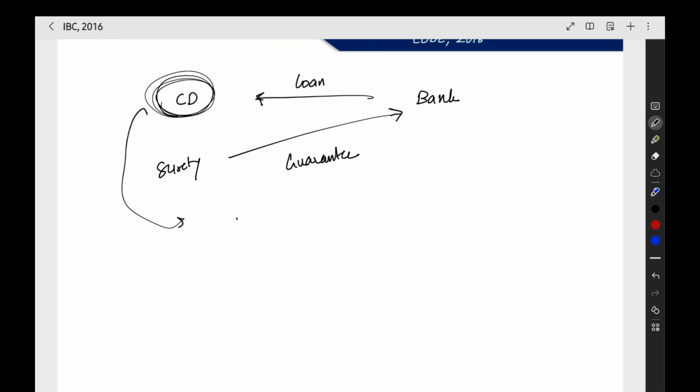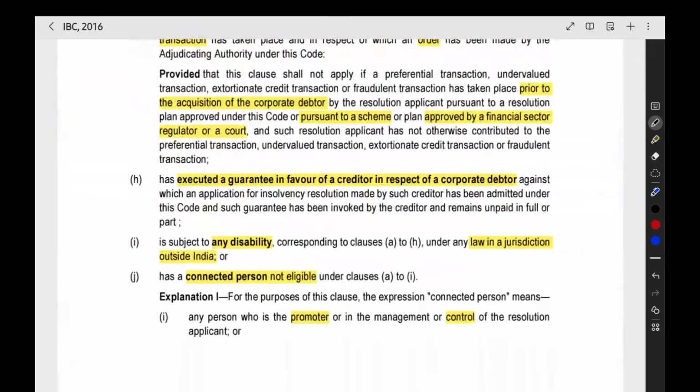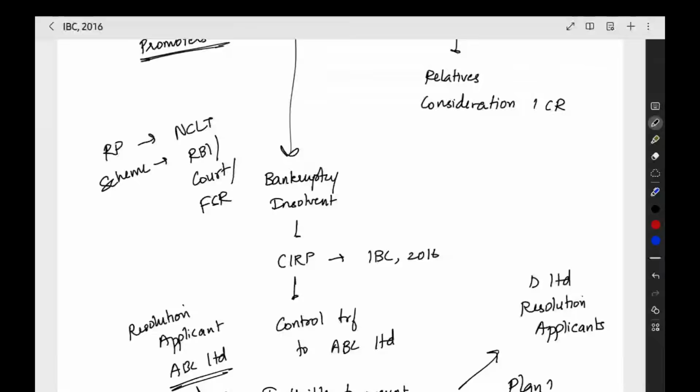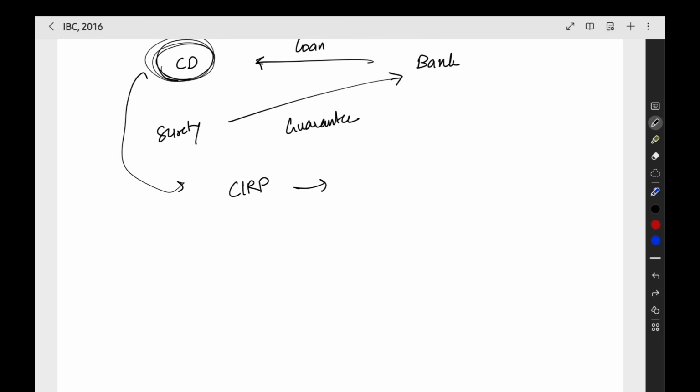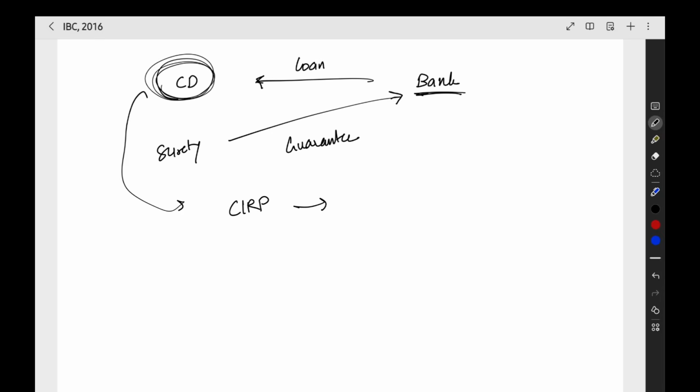This corporate debtor went into the CIRP process. Now the bank is enforcing the security. That is, the bank is asking the surety to pay the amount, but this surety did not pay.